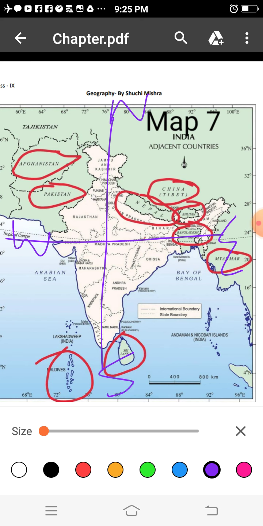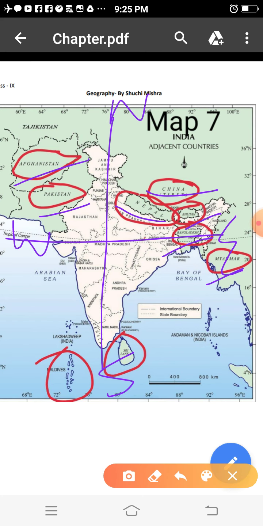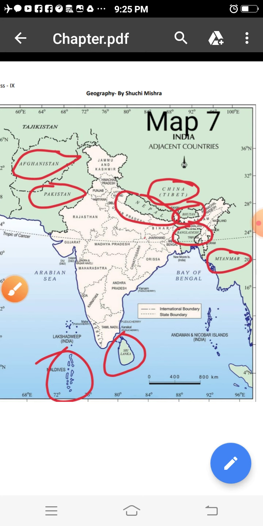So on the northwestern side it is Afghanistan and Pakistan. On the northeastern side it is China, Nepal, Bhutan. On the eastern side, Bangladesh and Myanmar. In the south it is Sri Lanka and Maldives. Of these, Sri Lanka and Maldives are island countries.